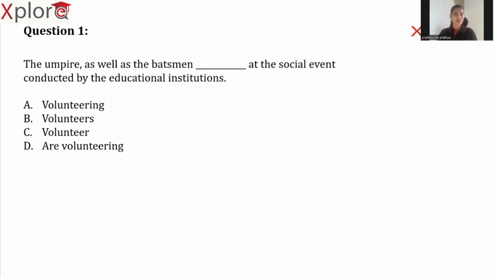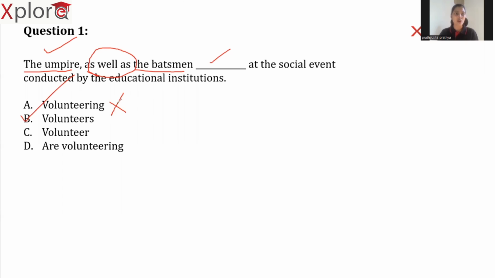In order to identify the answer for this question, first of all, we need to check the rule. Here we have two subjects. One is umpire and the second one is the batsman. So we are combining these two subjects by using a term as well as. Whenever we use the terms like as well as with, together with, according to the rule of subject-verb agreement, we should give priority to the first subject. Our first subject here is singular. So our answer should be singular. So based on this, option B is the right answer.